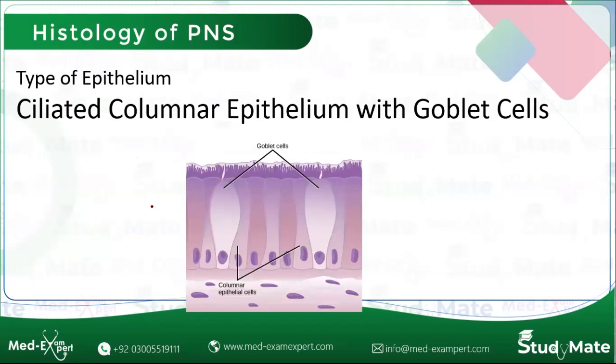Okay, so we have done the anatomy and the physiology of the paranasal sinus. And in this last slide, we will be looking at the histology of the paranasal sinus. Paranasal sinuses are basically respiratory type of epithelium, which is ciliated columnar epithelium with goblet cells.